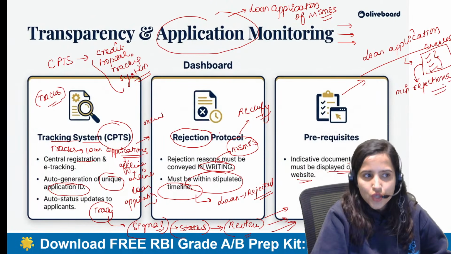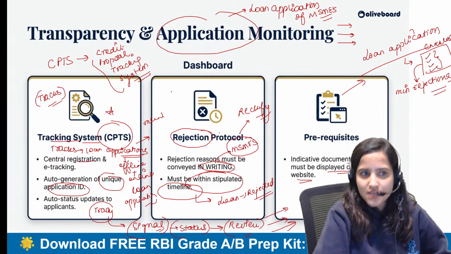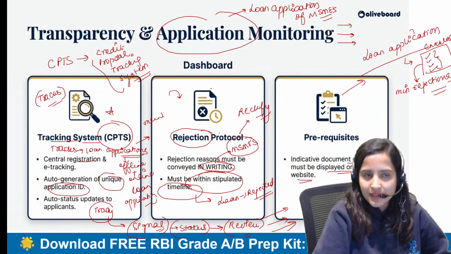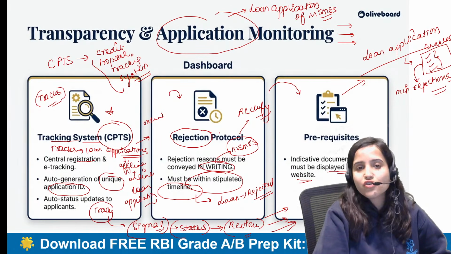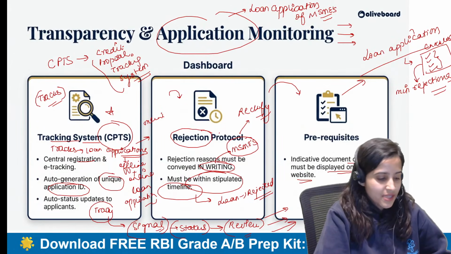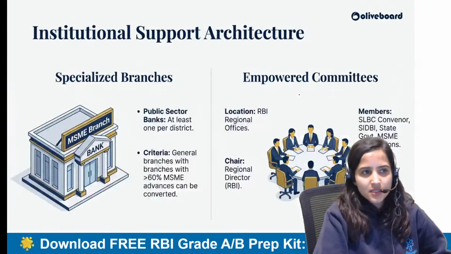Alright everyone, so there is this tracking system for loan tracking of the MSMEs. If it is rejected, you have to tell them in writing why it was rejected, and there is a prerequisite that you have to definitely give a document where you can write down that these MSMEs have to bring in all of these things. I hope this is clear, all of you.